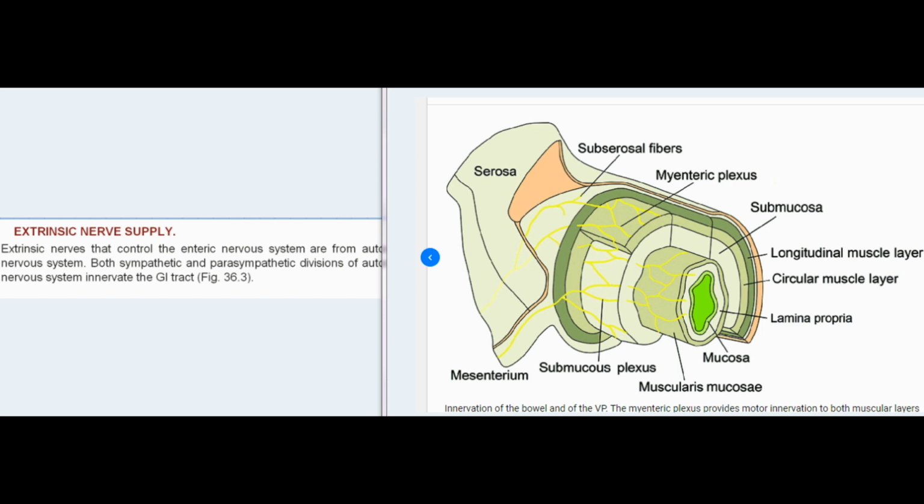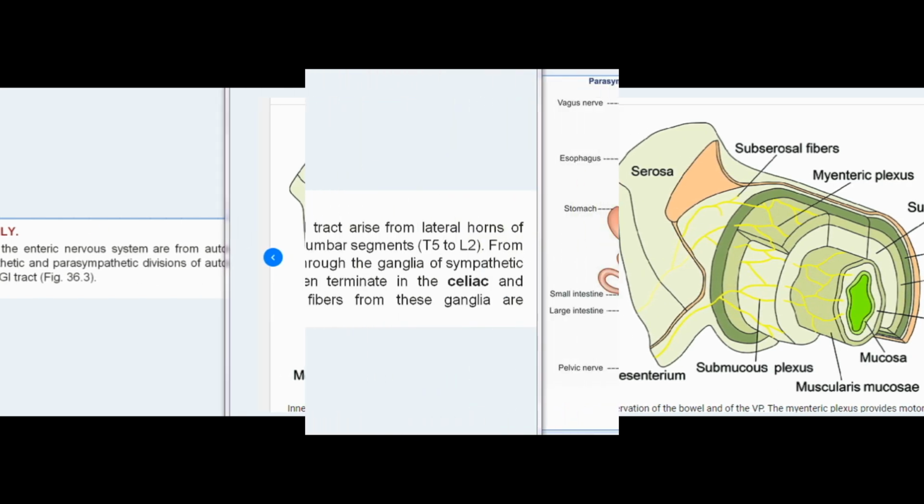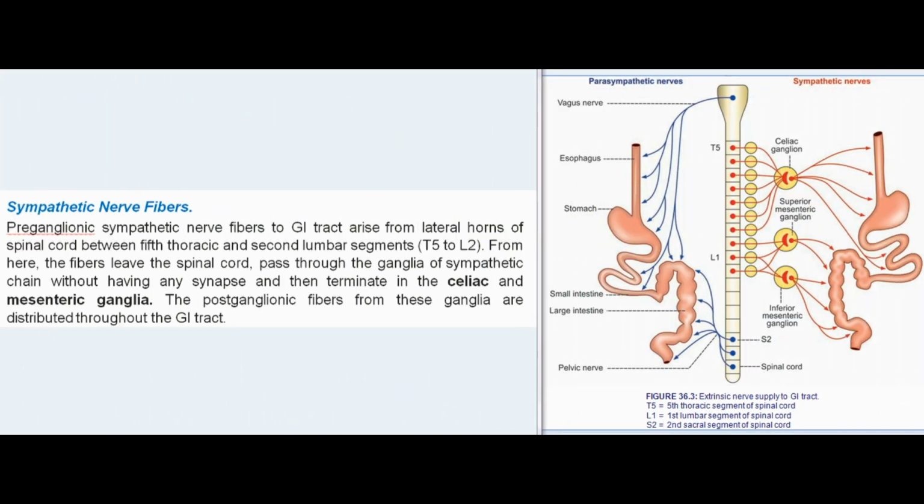Extrinsic nerve supply. Extrinsic nerves that control the enteric nervous system are from autonomic nervous system. Both sympathetic and parasympathetic divisions of autonomic nervous system innervate the GI tract, Fig 36.3. Sympathetic nerve fibers. Preganglionic sympathetic nerve fibers to GI tract arise from lateral horns of spinal cord between 5th thoracic and 2nd lumbar segments, T5 to L2.